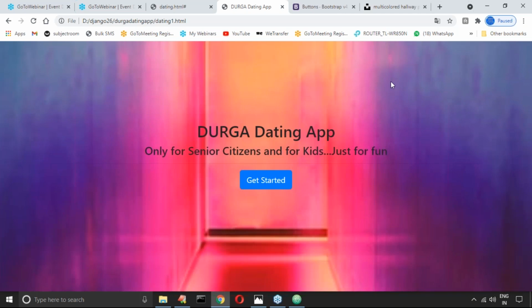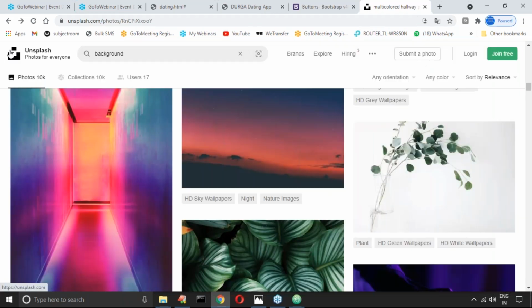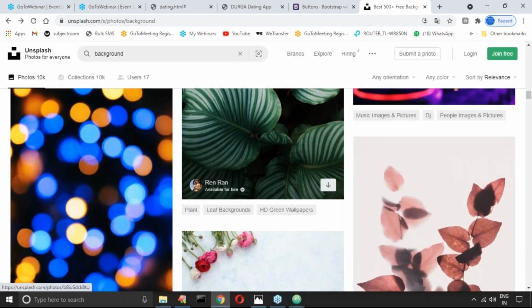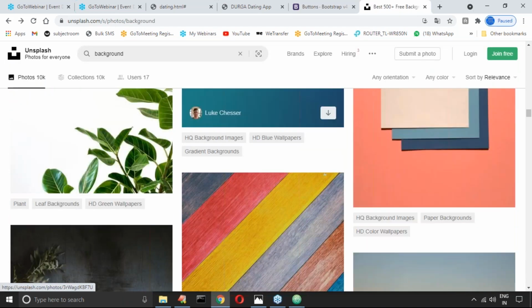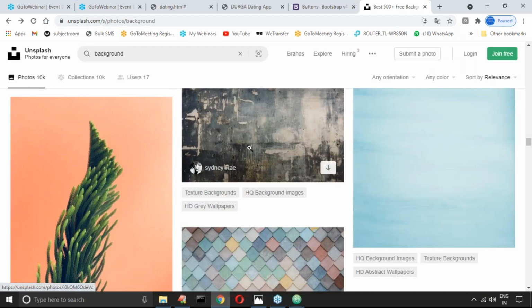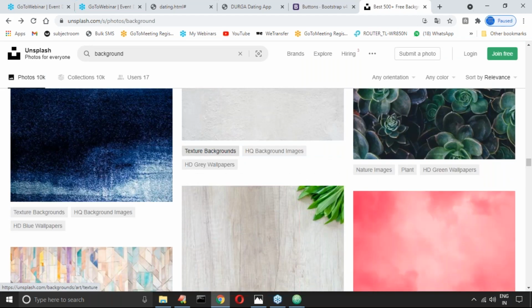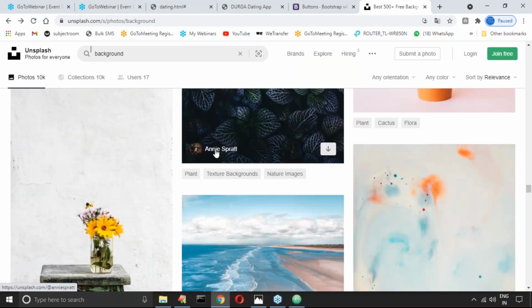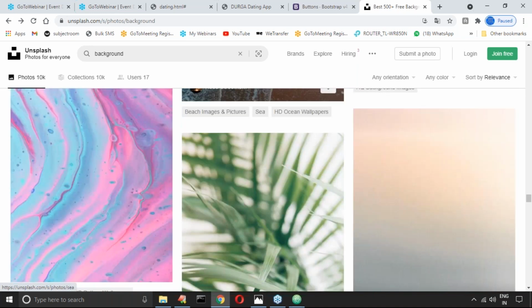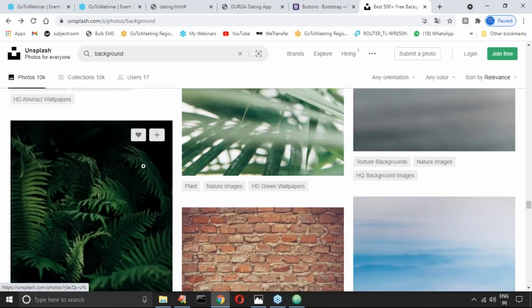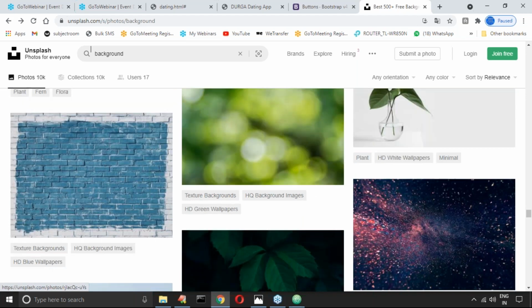Okay, so the cover is going to be covered. Sir, this one is not that good. I want to change it. Why do you have to worry about that? Whatever image you require, the properties are always the same, always fixed. Now let me take this one. Can I take this one? Greenery seems to be good.